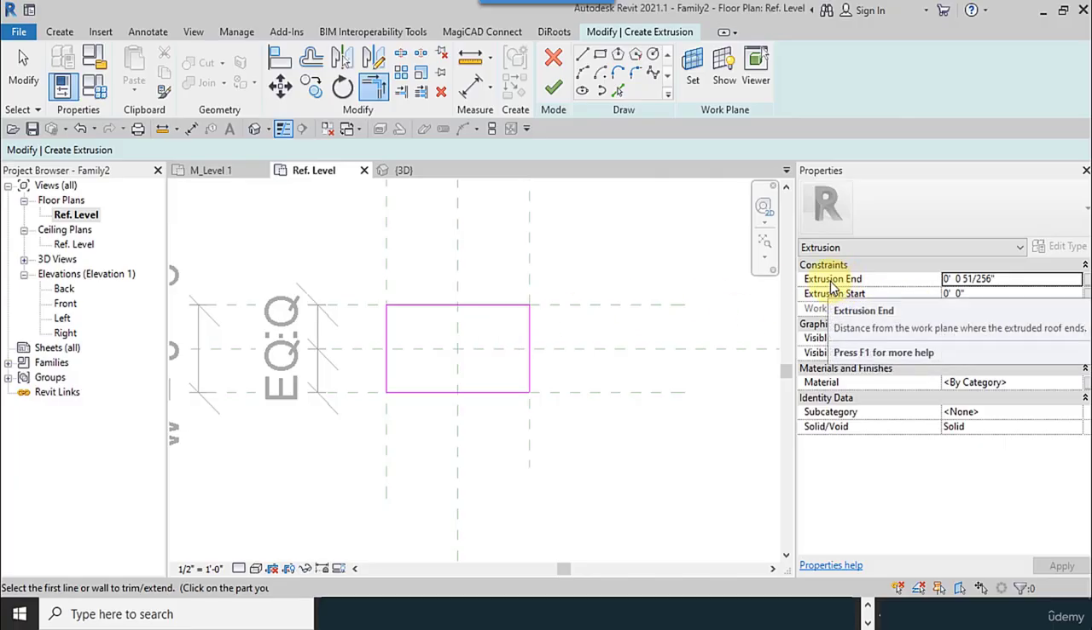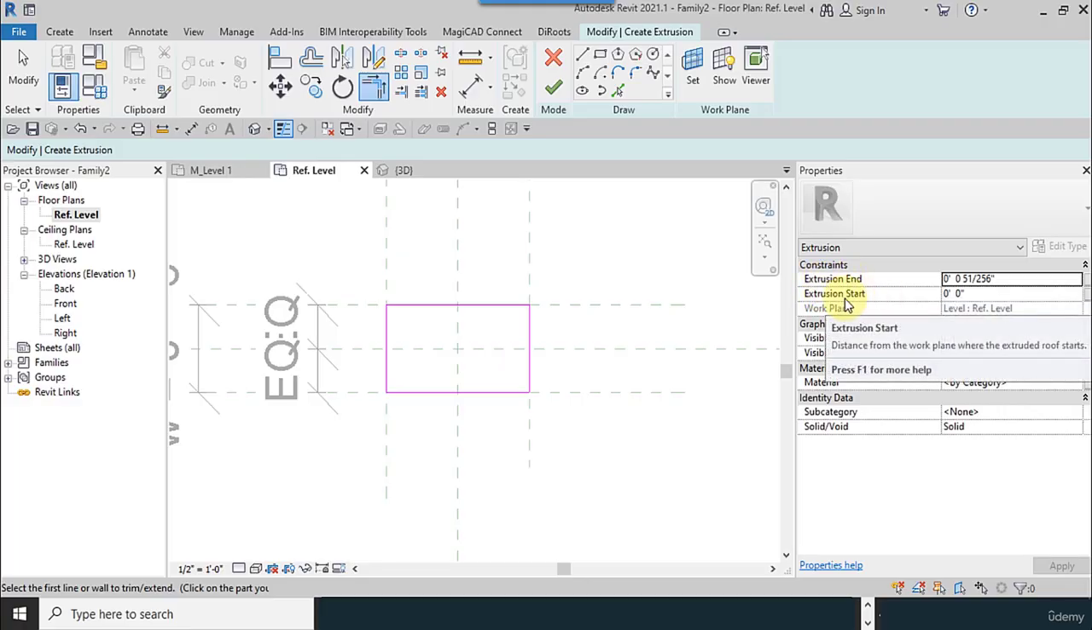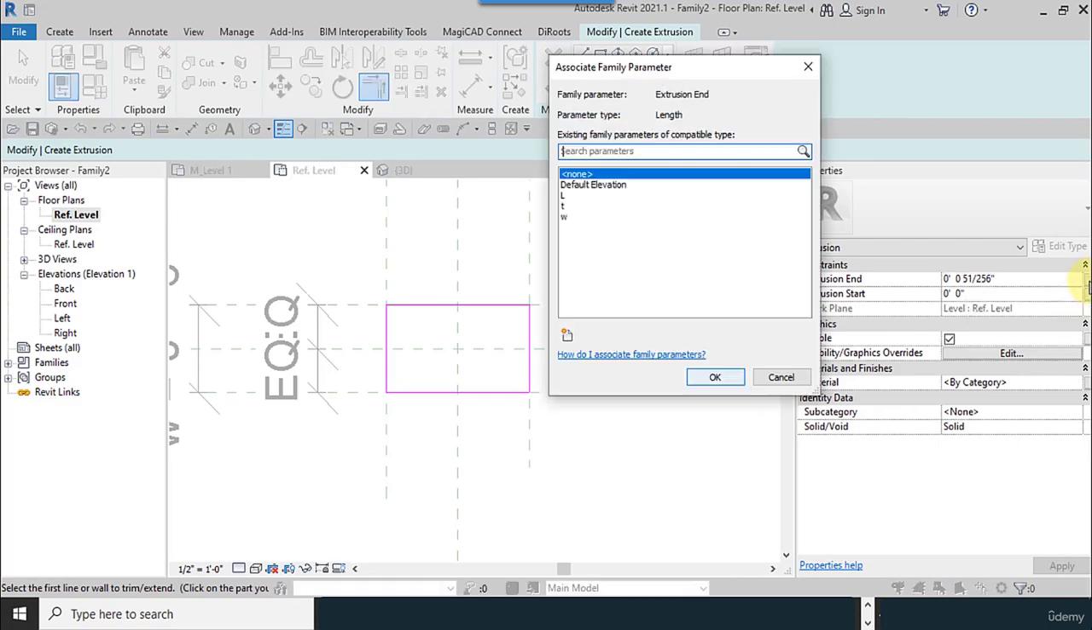And the amount of depth, or T, is better to define here to change it. We have two options here, extrusion end and start. This is the thickness from 0 to the end, and the square or the small rectangular, so I select it for the T parameters.